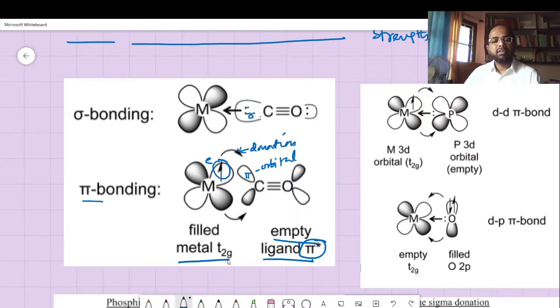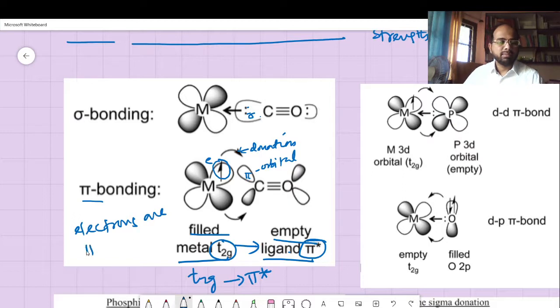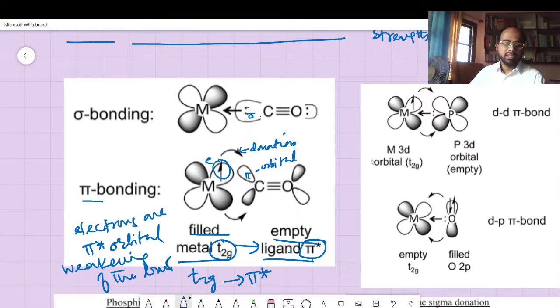This consists of the filled metal t2g to the empty ligand pi star. So it is in fact a kind of t2g to pi star donation. You must remember that when electrons are donated to the pi star orbital, it results in weakening of the bond, unless there is some reciprocation, and this reciprocation is some back bonding, where the metal itself gives back some of the electrons.